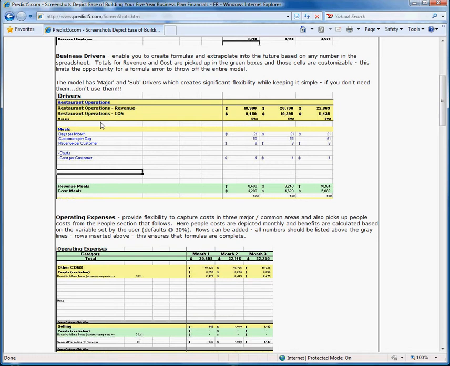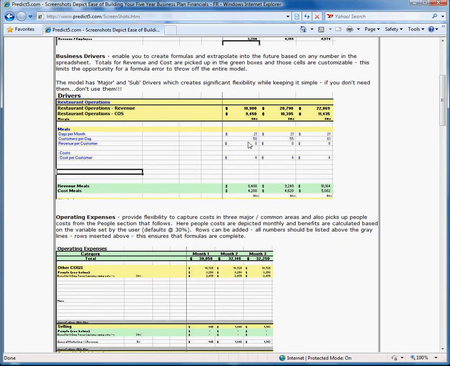So you can see in this scenario what we've done is we've laid out the number of days in each month, number of customers that are going to be coming in per day, what each one of those customers is going to spend, laid out the cost of that customer, and we've then built very simple formulas to multiply those three things together to create the revenue, and to multiply the cost by the number of customers to create the cost, and then it turns into our monthly.